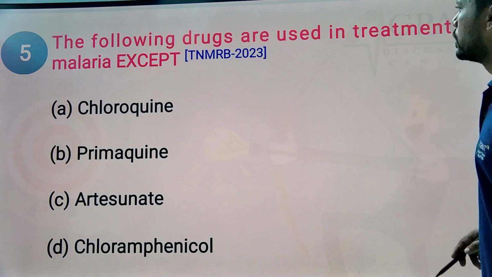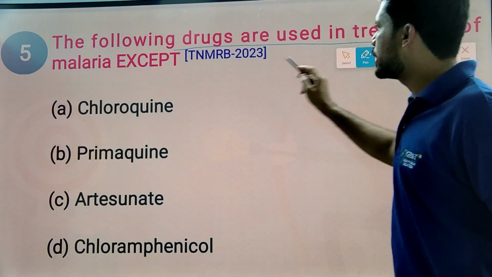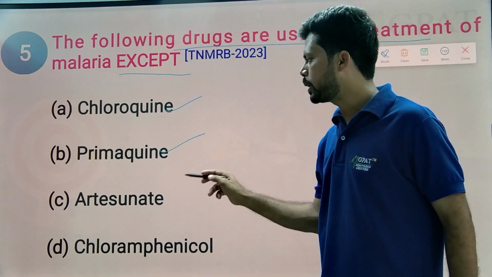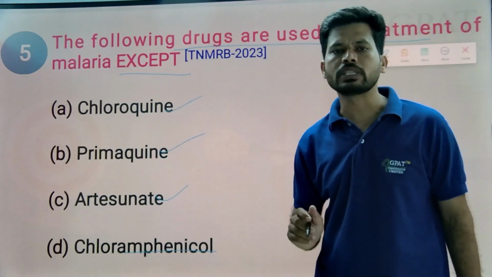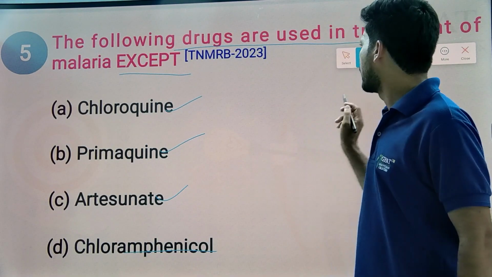Next question. Regarding the next question, the following drugs are used in the treatment of malaria except: chloroquine, an antimalarial drug; primaquine, antimalarial; artesunate, antimalarial; chloramphenicol. Generally chloramphenicol is an antibiotic. It is a protein synthesis inhibitor in bacteria.